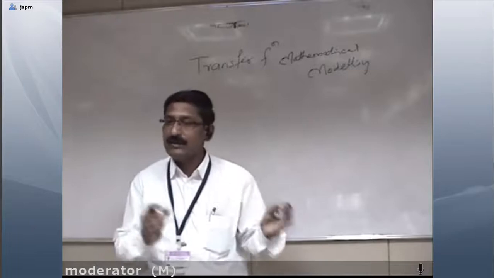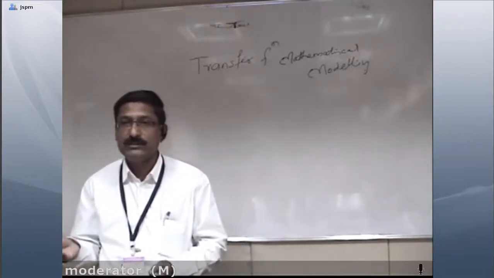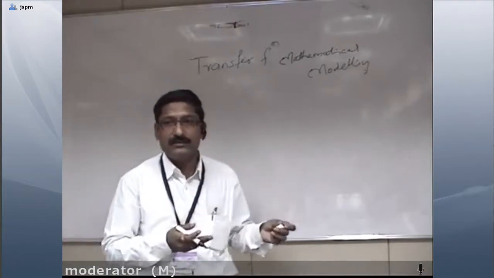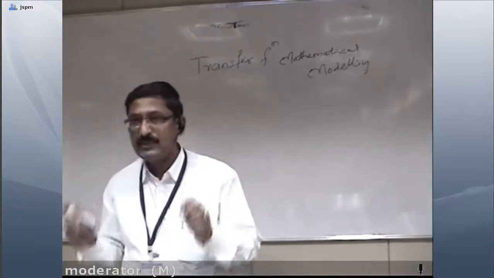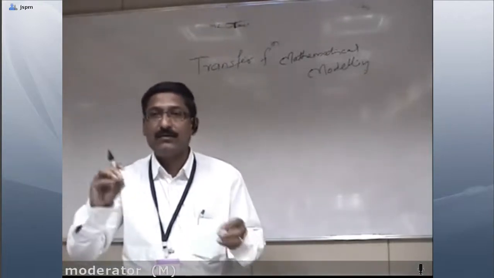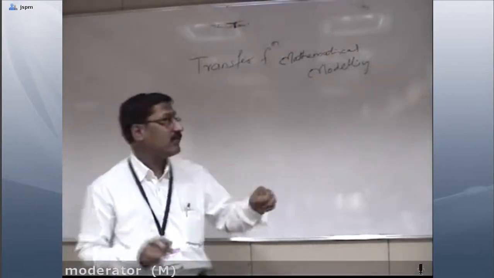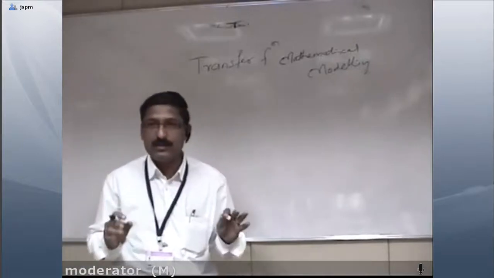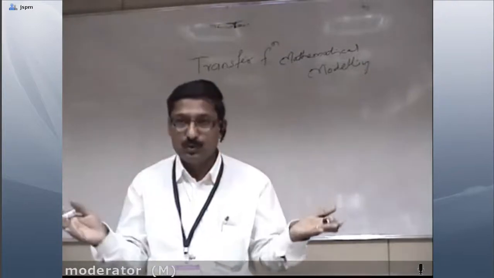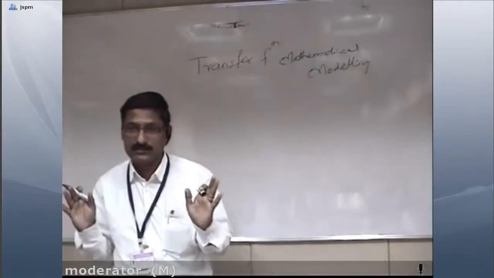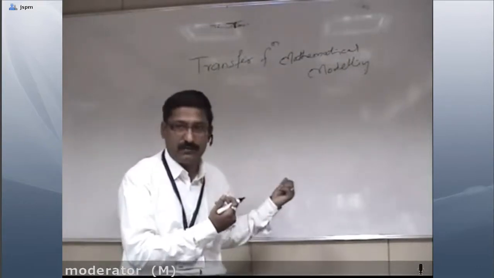For example, if we go with the mechanical system, then certainly physical laws like Newton's laws of motion we'll use. If we go with the electrical system, there may be KVL or KCL. Similarly, we'll use certain physical laws, and that's why it is called the mathematical model of a physical system. So in this lecture, we'll cover mathematical modeling of mechanical system, then of electrical system, then we'll see the analogy between these two, why these systems are called analogous systems, and then how to find the transfer function of the system with the help of the mathematical model.